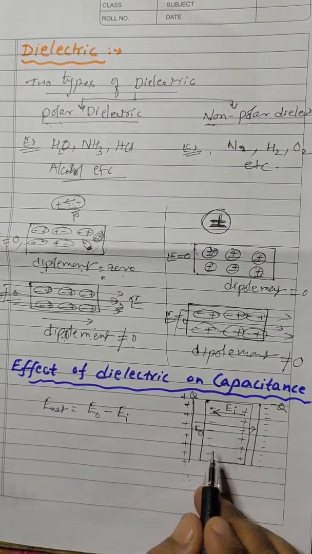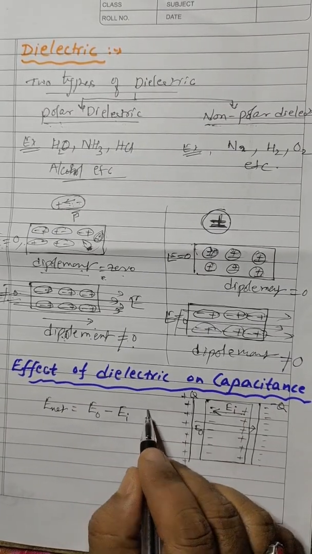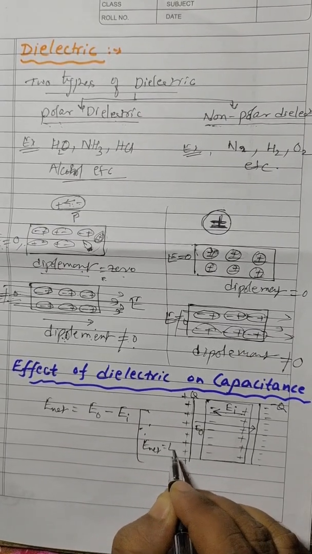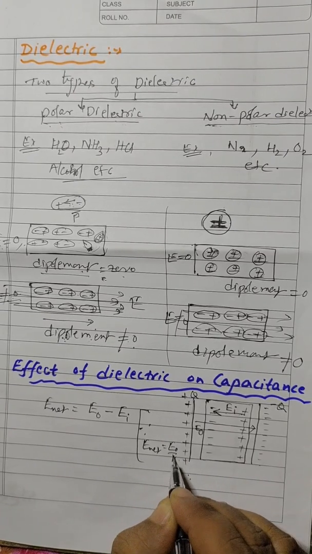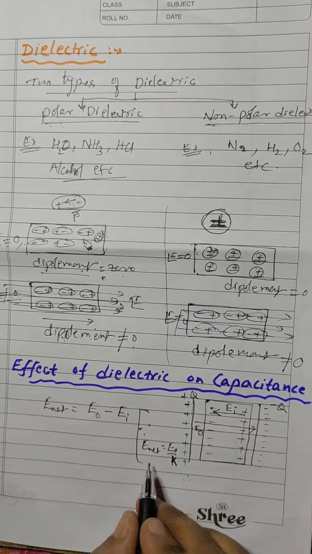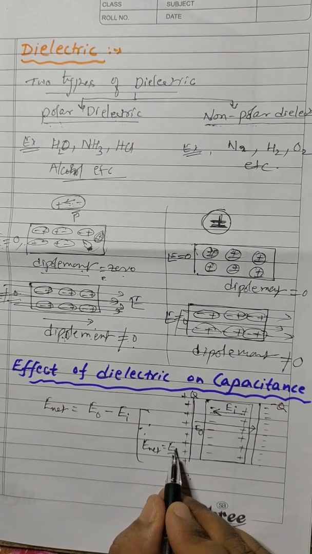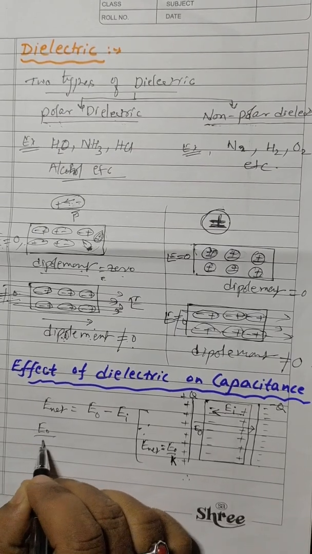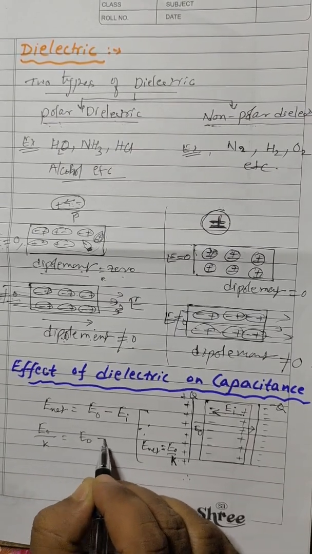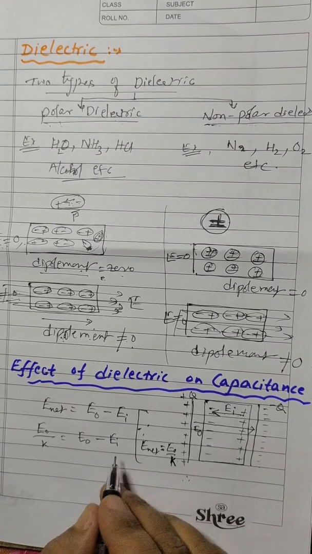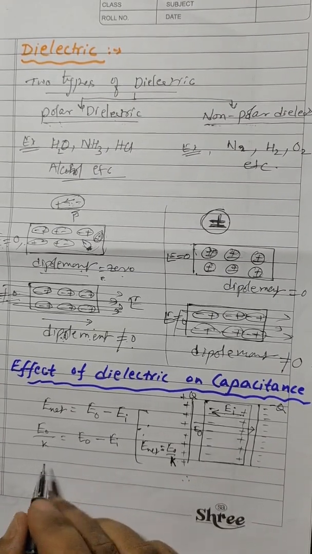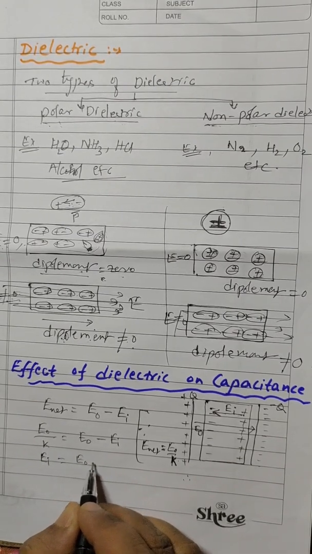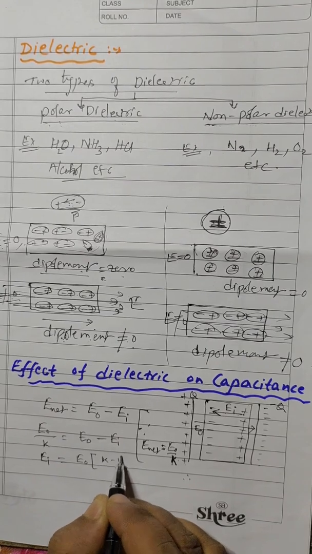Here E net is nothing but the net electric field in this dielectric slab. Therefore, this E net is given by E naught by K. We know this very well. Electric field in a medium is equals to electric field in air divided by K. Therefore, if we substitute here, this will become E naught by K is equals to E naught minus EI, induced one. Therefore, from this we can write EI is equals to E naught into K minus 1 by K.